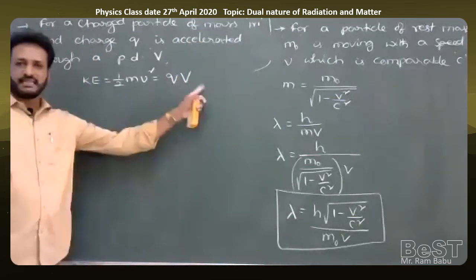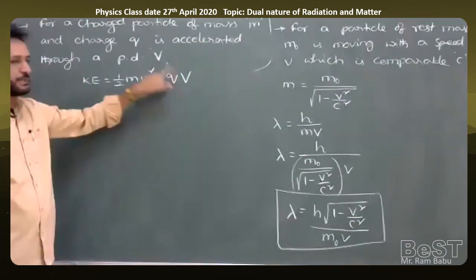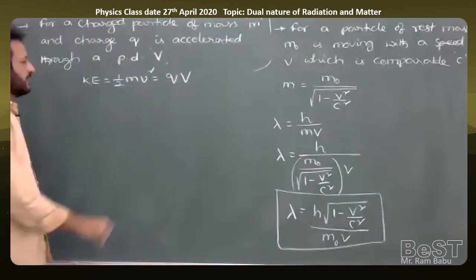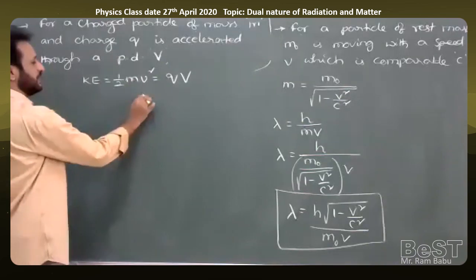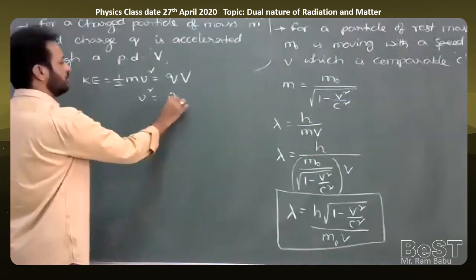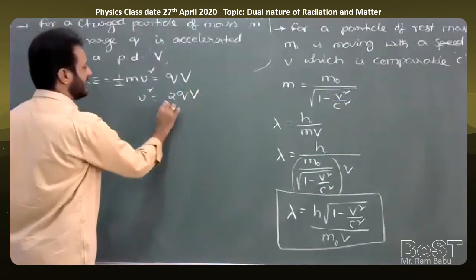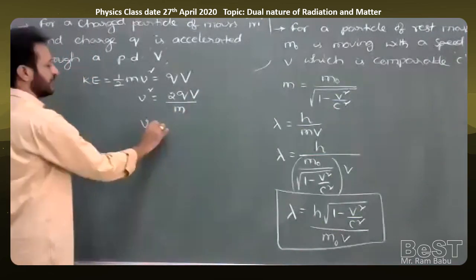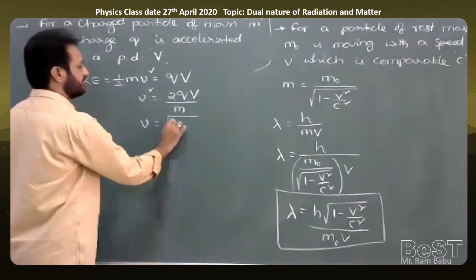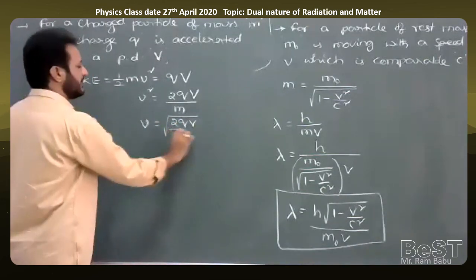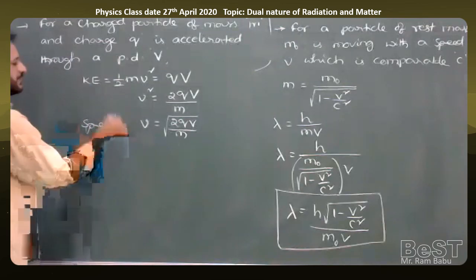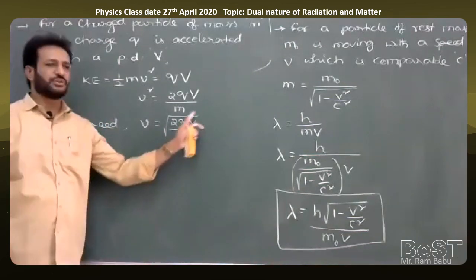Observe these two letters carefully: capital V is potential difference, small v is speed; both are different. Then taking m by 2 to the right side, v square is equal to 2qV by m, and removing the square, v is equal to square root of 2qV by m, where v is the speed of the charged particle.